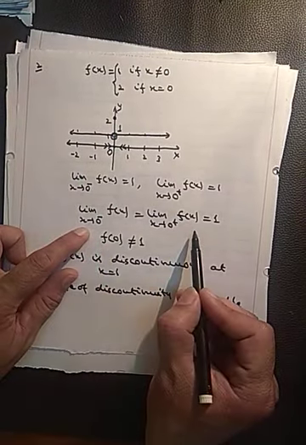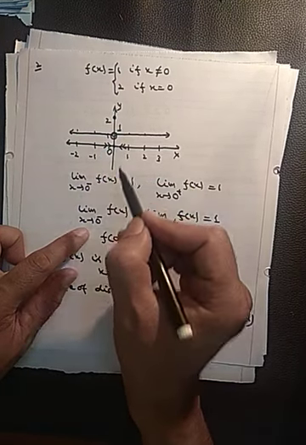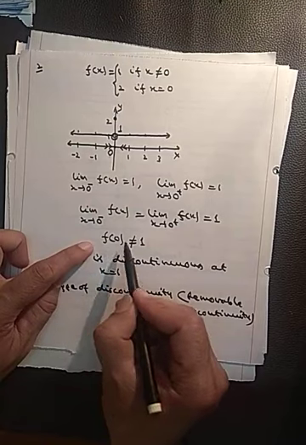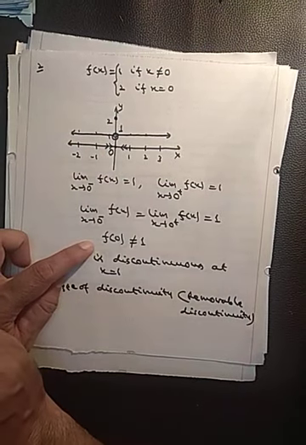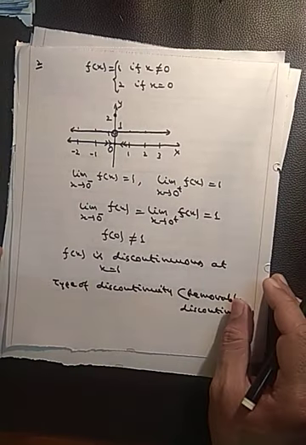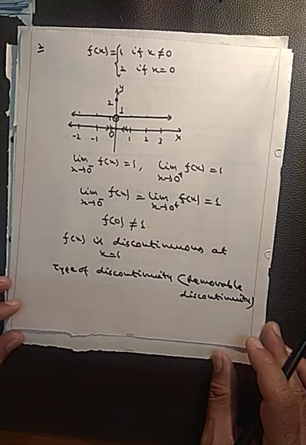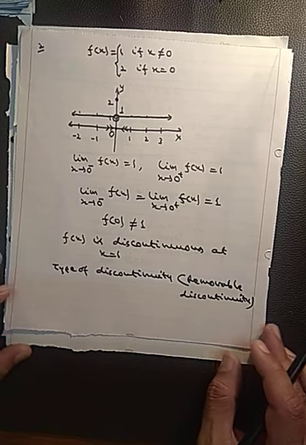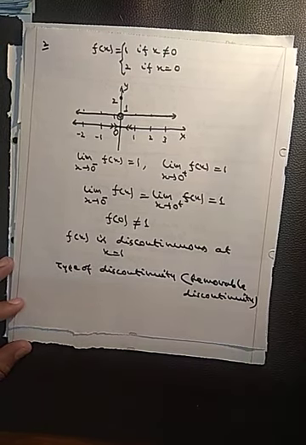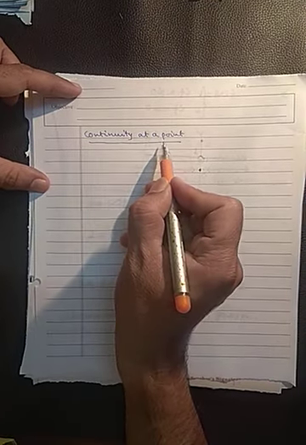The left hand limit is equal to the right hand limit. It means you can say the limit exists at x equals 0. But that limit is not equal to the value of function at x equals 0. So this is another type of discontinuity, and that is removable discontinuity. Okay, now we can give the definition of continuity at a point.